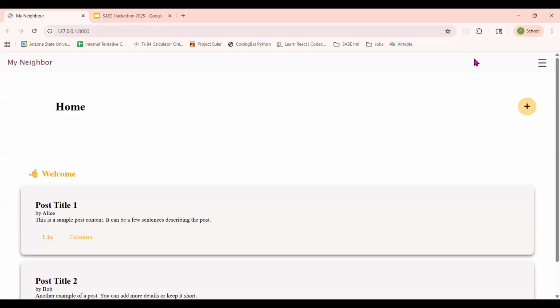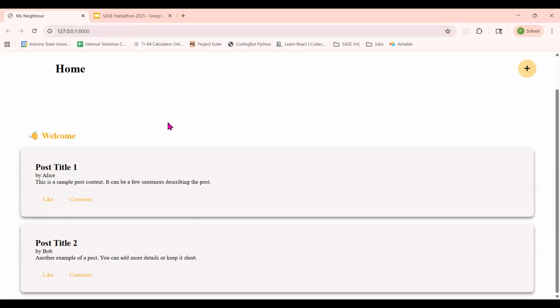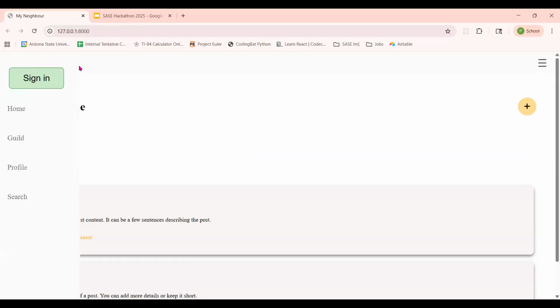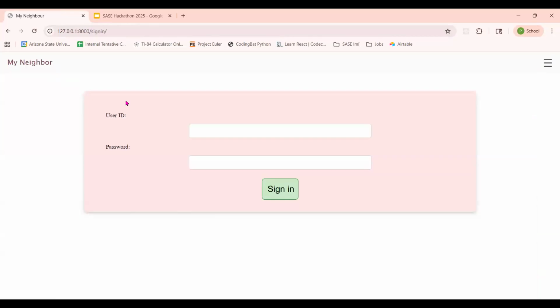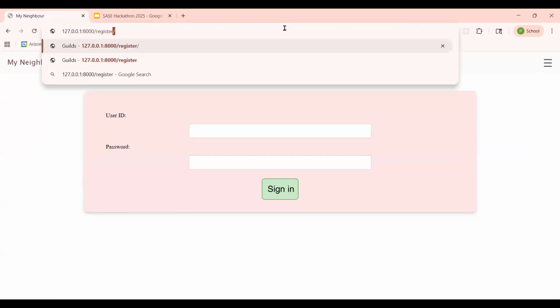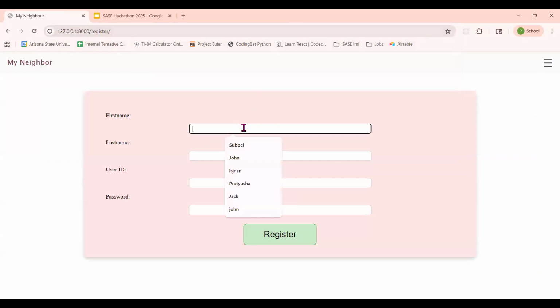Yes. So starting off, we have the landing page, which is the home page. Here you can see that there are a few demo posts for the guilds that are present within the area. Then we can go ahead and sign in. However, since this is the first time that we are signing in, we are going to register instead.